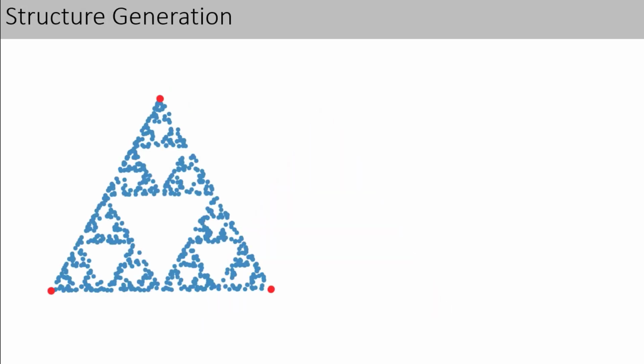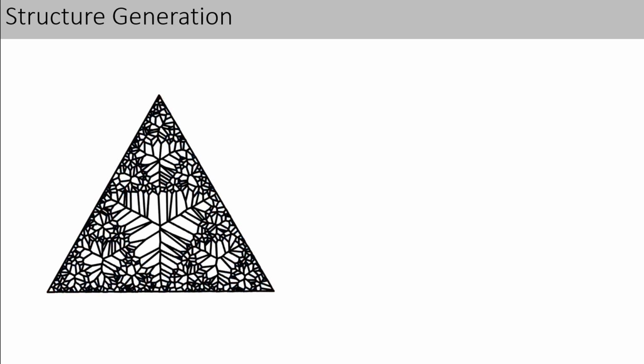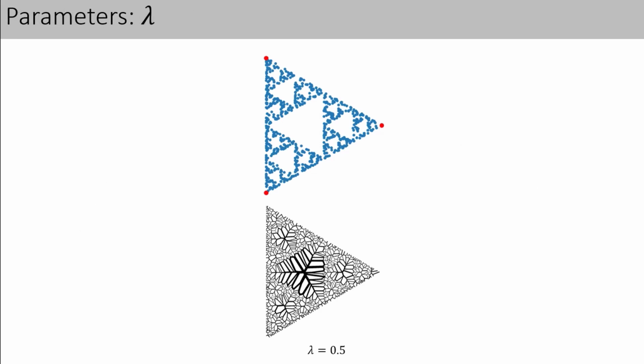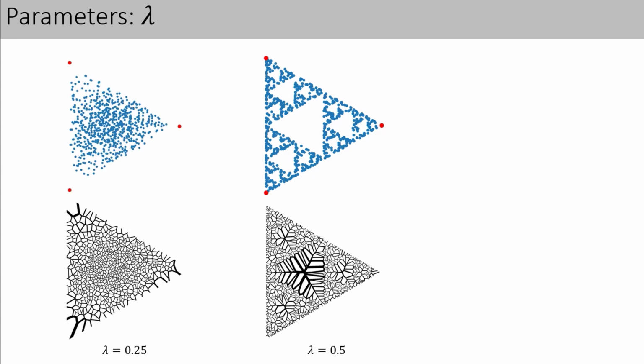To generate a structure based on the fractal pattern, we use the well-known Voronoi tessellation on the points obtained from the chaos game. Because of the hierarchical nature of the point set, we use an adaptive thickening approach to create the structure. This approach allows for a few variables to be changed. The first is lambda, which is the fractional distance moved from the random point to the polygon vertex. With low values of lambda, the points are grouped towards the middle, and with high lambda, the points are grouped